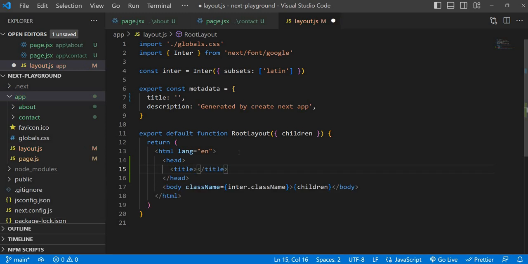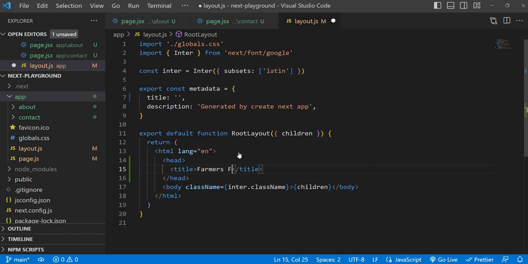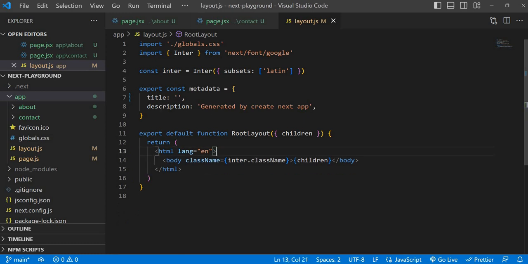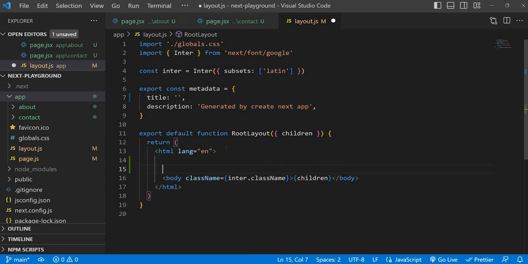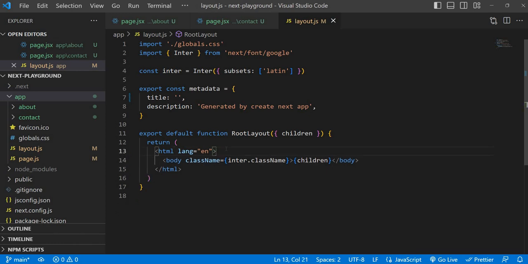title. Okay, suppose I'm just putting like farmers. But in Next.js, instead of just putting it hard coded here, it is providing an object for us. So here, if you just mention the title and description, Next.js is going to take care of how to add it in this HTML file.